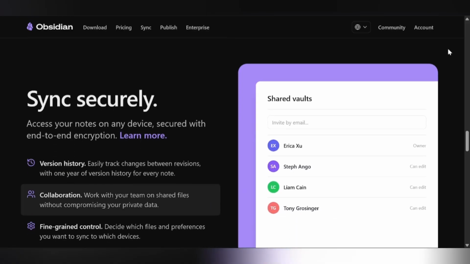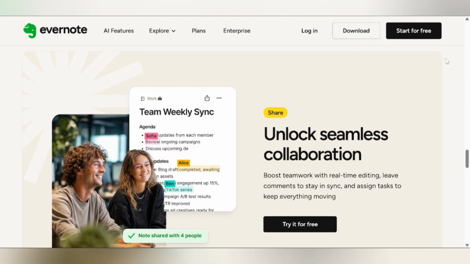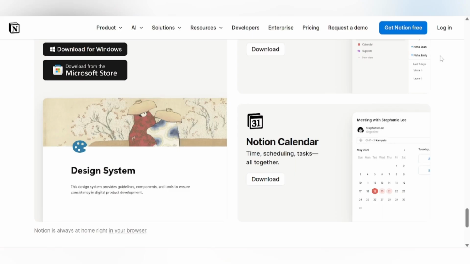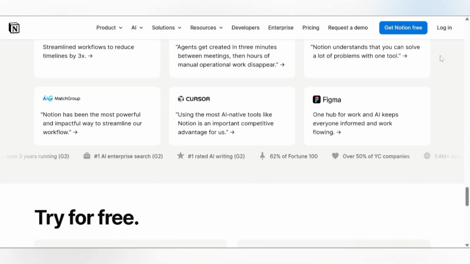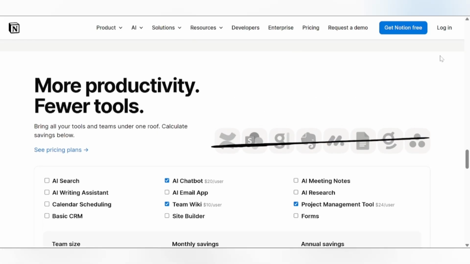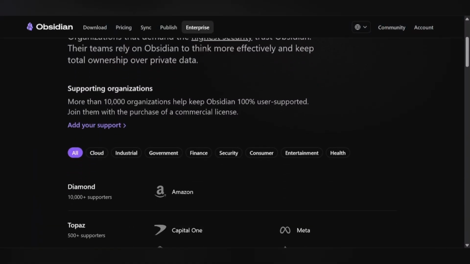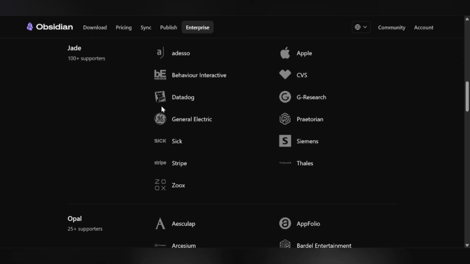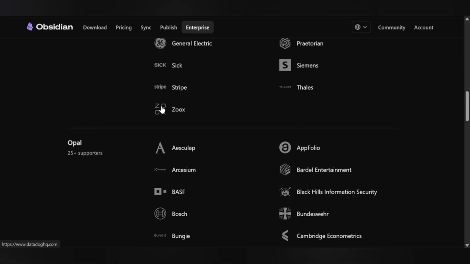Offline access and data ownership. Evernote offers offline notebooks only on paid plans. Notion is cloud-only. No internet connection means no access to notes. Obsidian works fully offline by default. Files live on the local machine and can be opened in any text editor. Winner for offline access and data ownership.